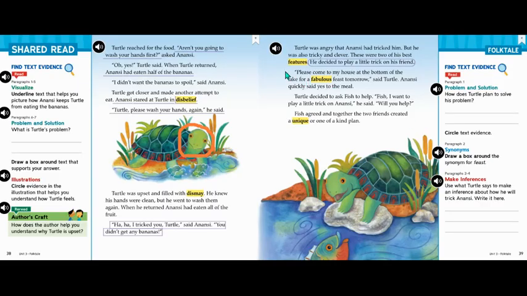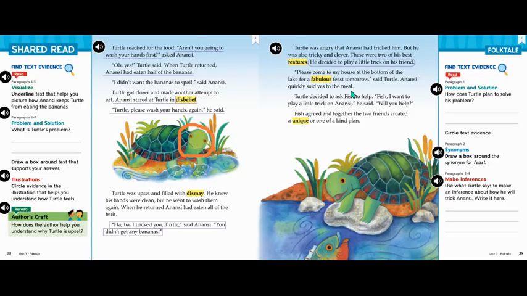Let's reread paragraph 2 to find that word. "Please come to my house at the bottom of the lake for a fabulous feast tomorrow," said Turtle. Anansi quickly said yes to the meal. So in this sentence here, the author is using the word feast. Then in the very next sentence, the author refers to this feast as a meal.